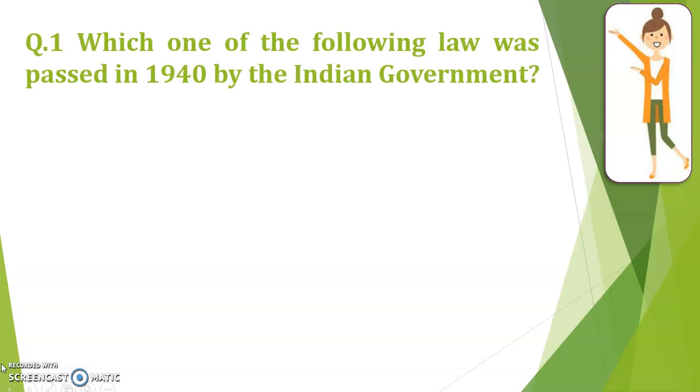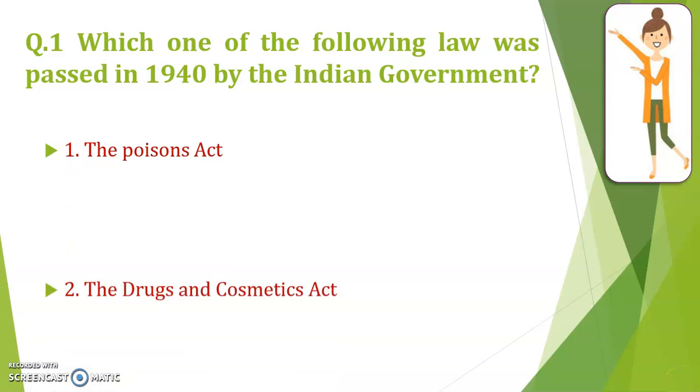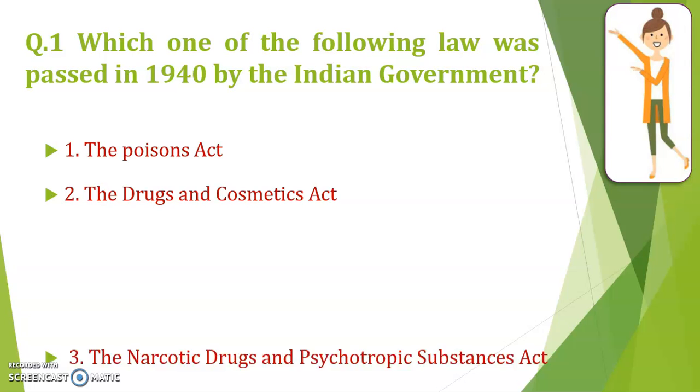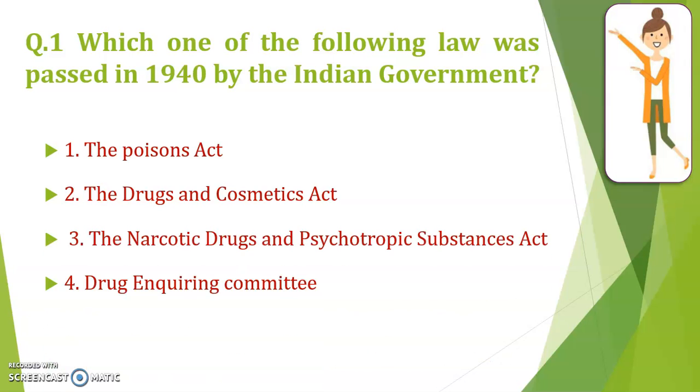Which one of the following laws was passed in 1940 by the Indian government? The options are the Poisons Act, the Drug and Cosmetics Act, the Narcotic Drugs and Psychotropic Substances Act, that is NDPS, and Drug Enquiry Committee. The Poisons Act was passed in 1919.